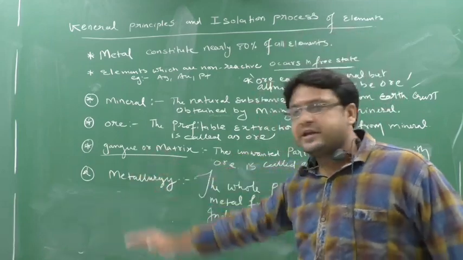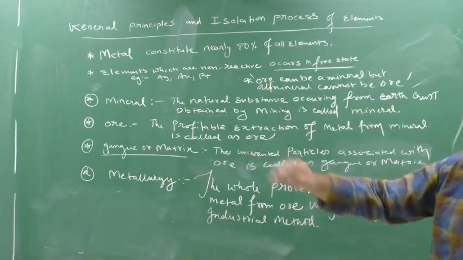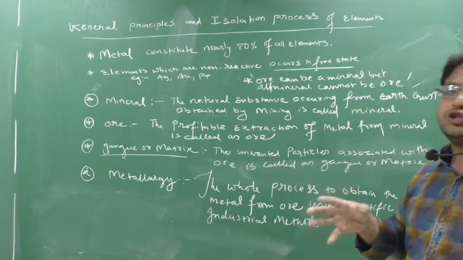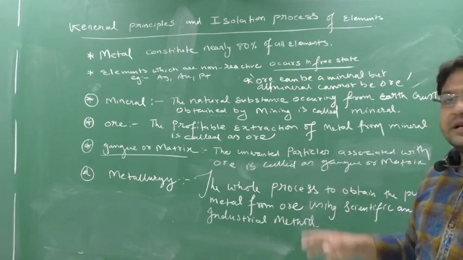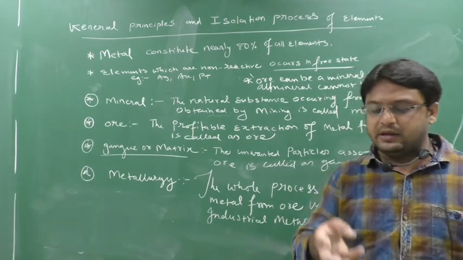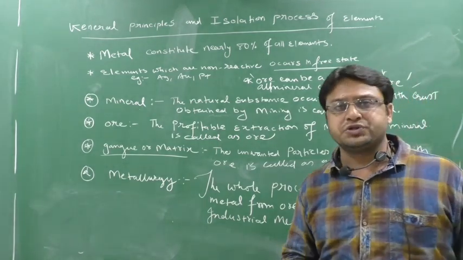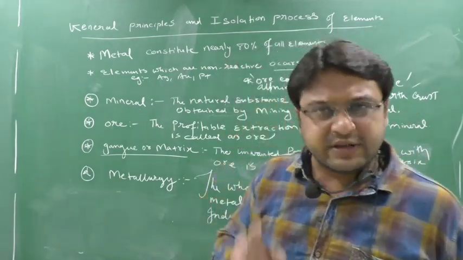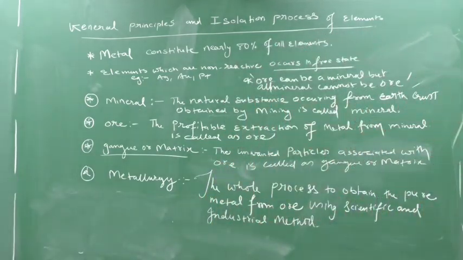But just start to understand the definition, please understand what we mean by gangue or matrix. They are the unwanted particles which are associated with the ore, called gangue. Those particles can be clay, sand, stones, dust, bones, or remains of plants or animals, etc. Clear this part?